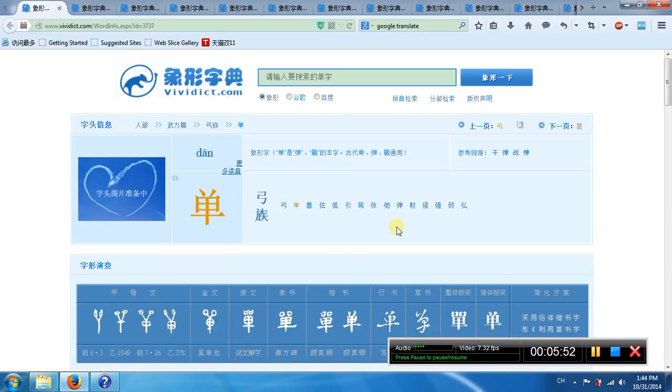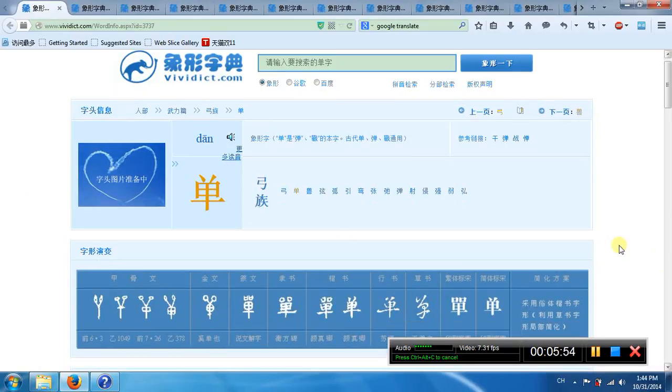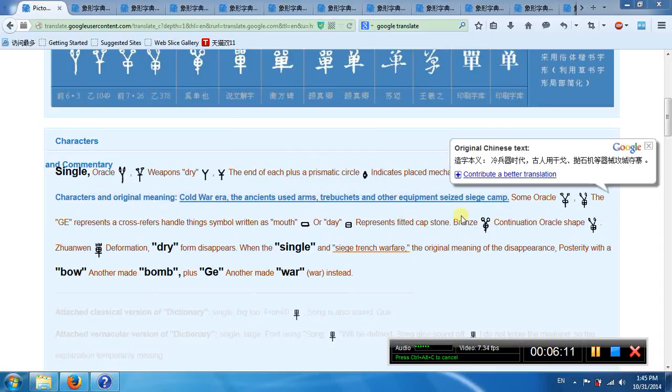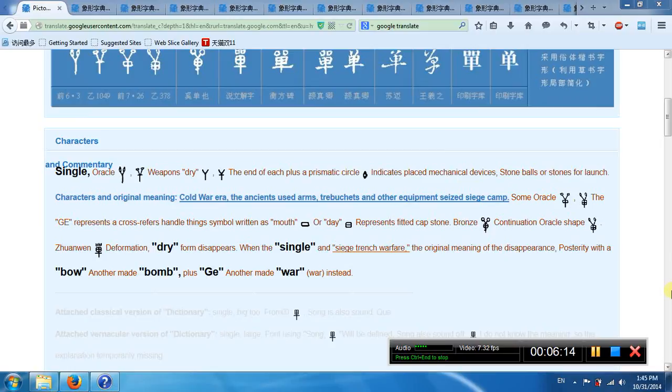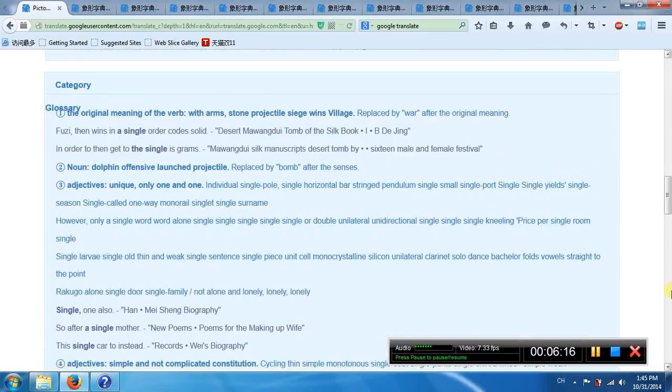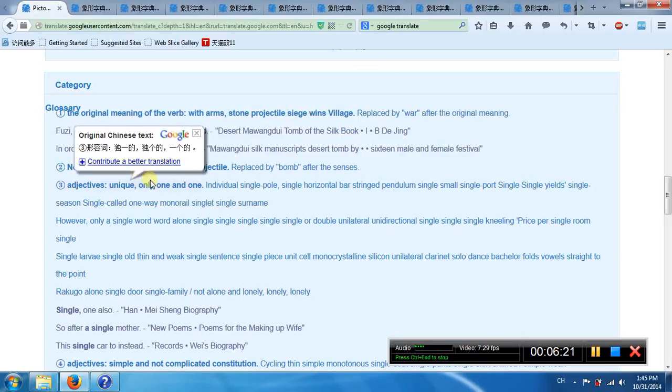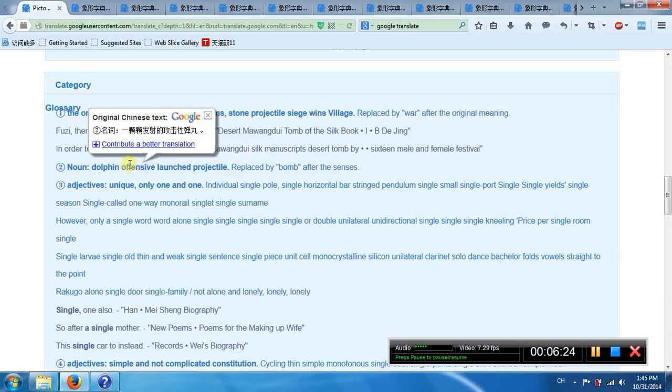This is Dan. This means single, okay. This is a weapon. So this is like a stone. So put a stone on a weapon, shoot somebody, the ancient arms. His second meaning is projectile.